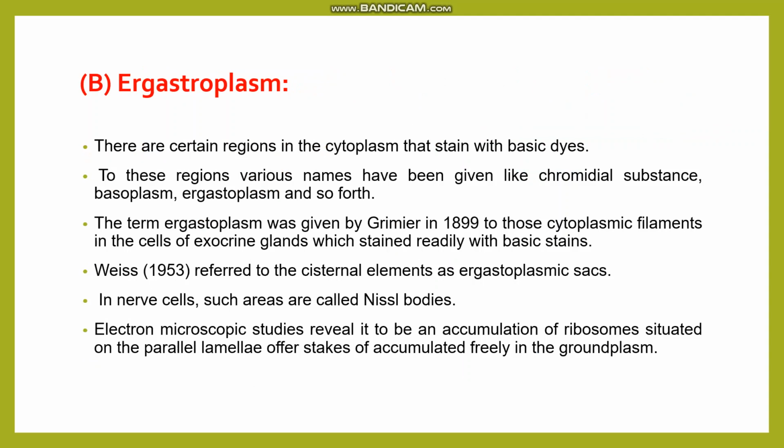The next modification is ergastoplasm. There are various regions in the cytoplasm that are stained with basic dyes, and these are named according to their structure. They can be chromidial substances, basoplasm, ergastoplasm, and so forth. The term ergastoplasm was first given by Garnier in 1899 to those elements which are readily stained with basic dyes. In nerve cells, these areas are called Nissl's bodies, which are accumulations of ribosomes situated on parallel lamellae.